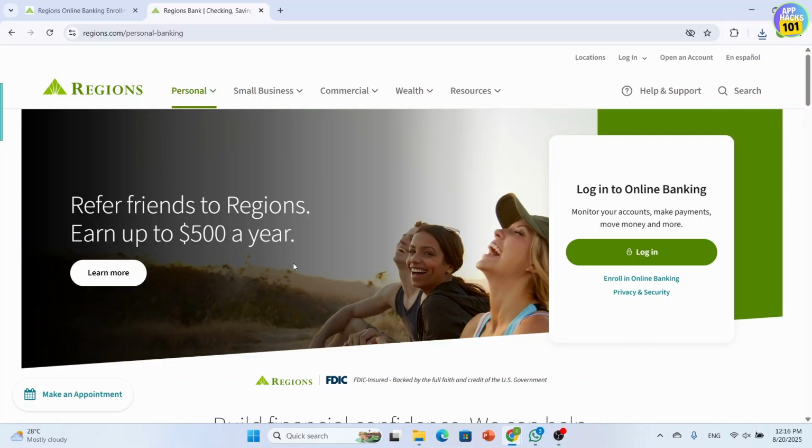Now simply log in using your online ID and password, and once logged in on the main dashboard, go to the top menu, click on Customer Service, and then select Settings.